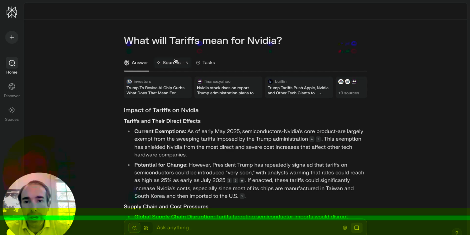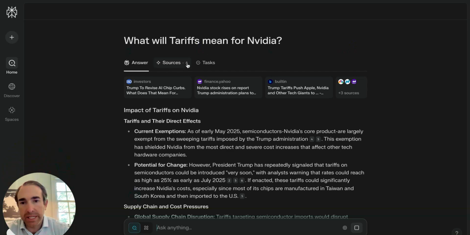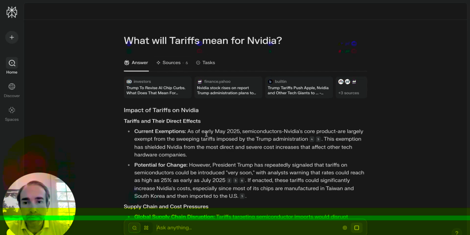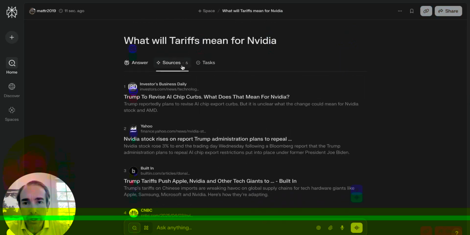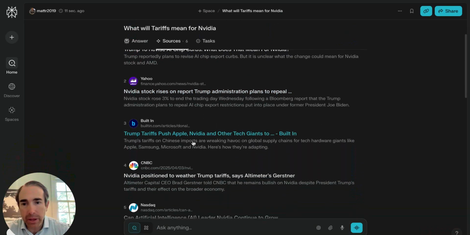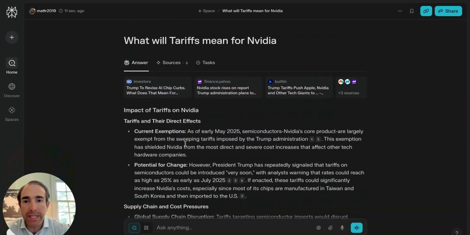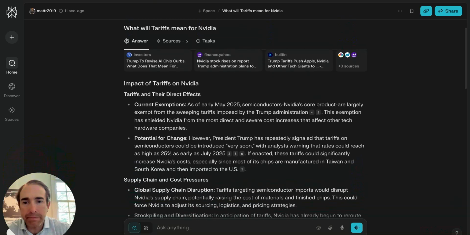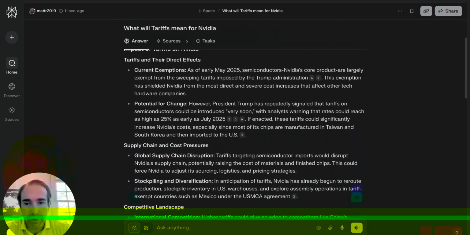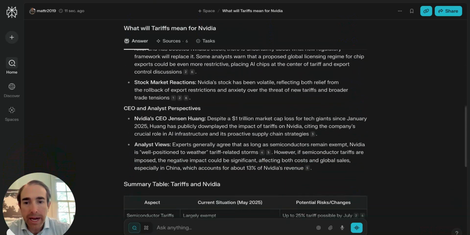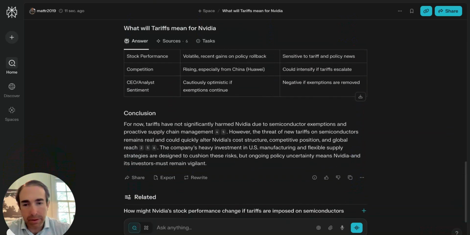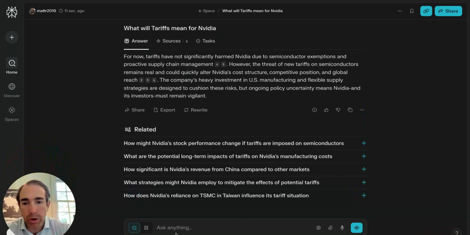Perplexity is that it goes and searches sources. So this one, for instance, had 6 sources, and you can go and look at all of the sources that it looks at, names that you know. You can click into these if you wish, but it summarizes what it found across all sources. Now, some searches have more sources than others, but you get a quick, distilled down version of what you need to know. And it does a pretty good job of it. And then you can ask more questions.